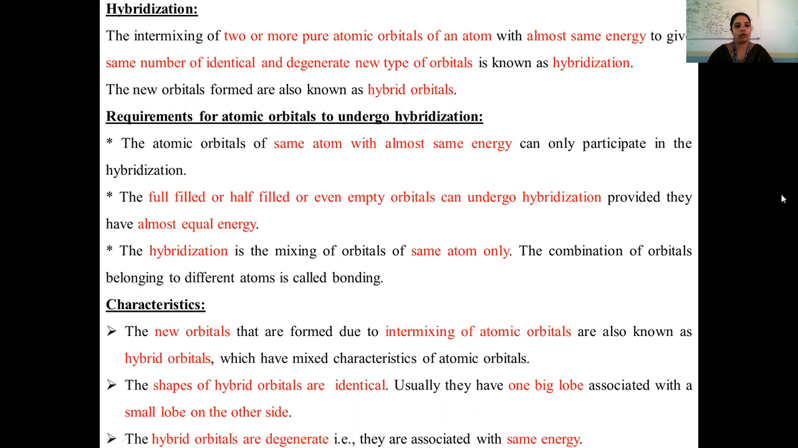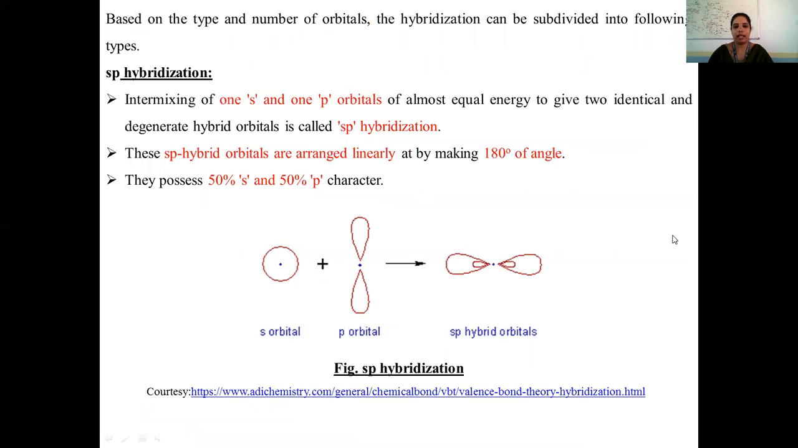The characteristics of hybridization: the new orbitals formed due to intermixing of atomic orbitals are known as hybrid orbitals, which have mixed characters of atomic orbitals. The shapes of hybrid orbitals are identical. Usually they have one big lobe with a small lobe on the other side. The hybrid orbitals are degenerate, that is, they are associated with the same energy.